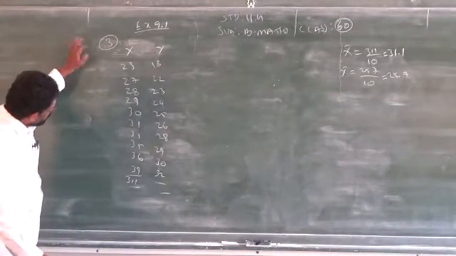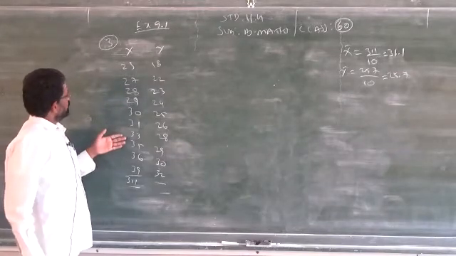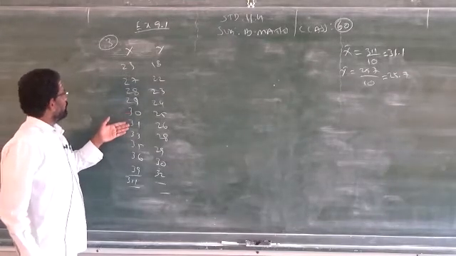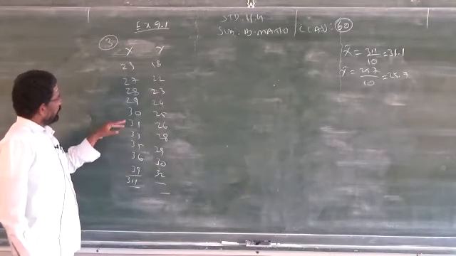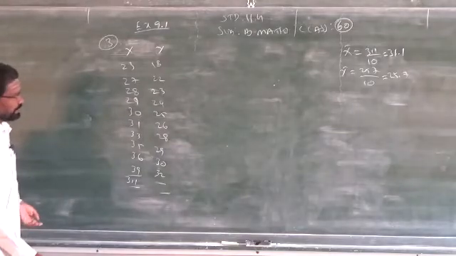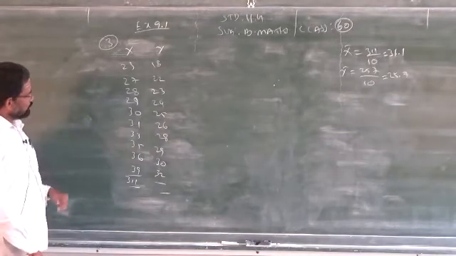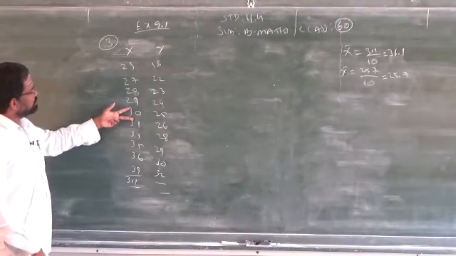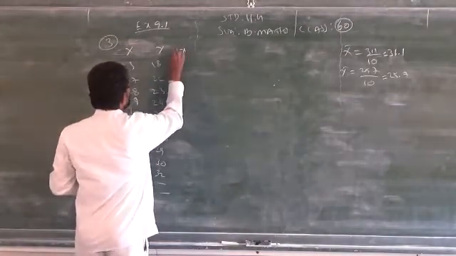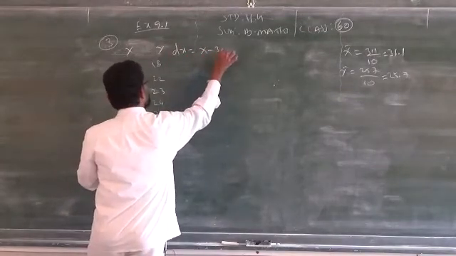You have to look at all the data. Which one is very close to the rest? Maximum 30. You can take 30 or 31 because 31 is very close to all the values, or you can take some other data, like 23, the first data. Better you take 30. If you take 30 as A, then small x, that is dx, is equal to capital X minus 30.